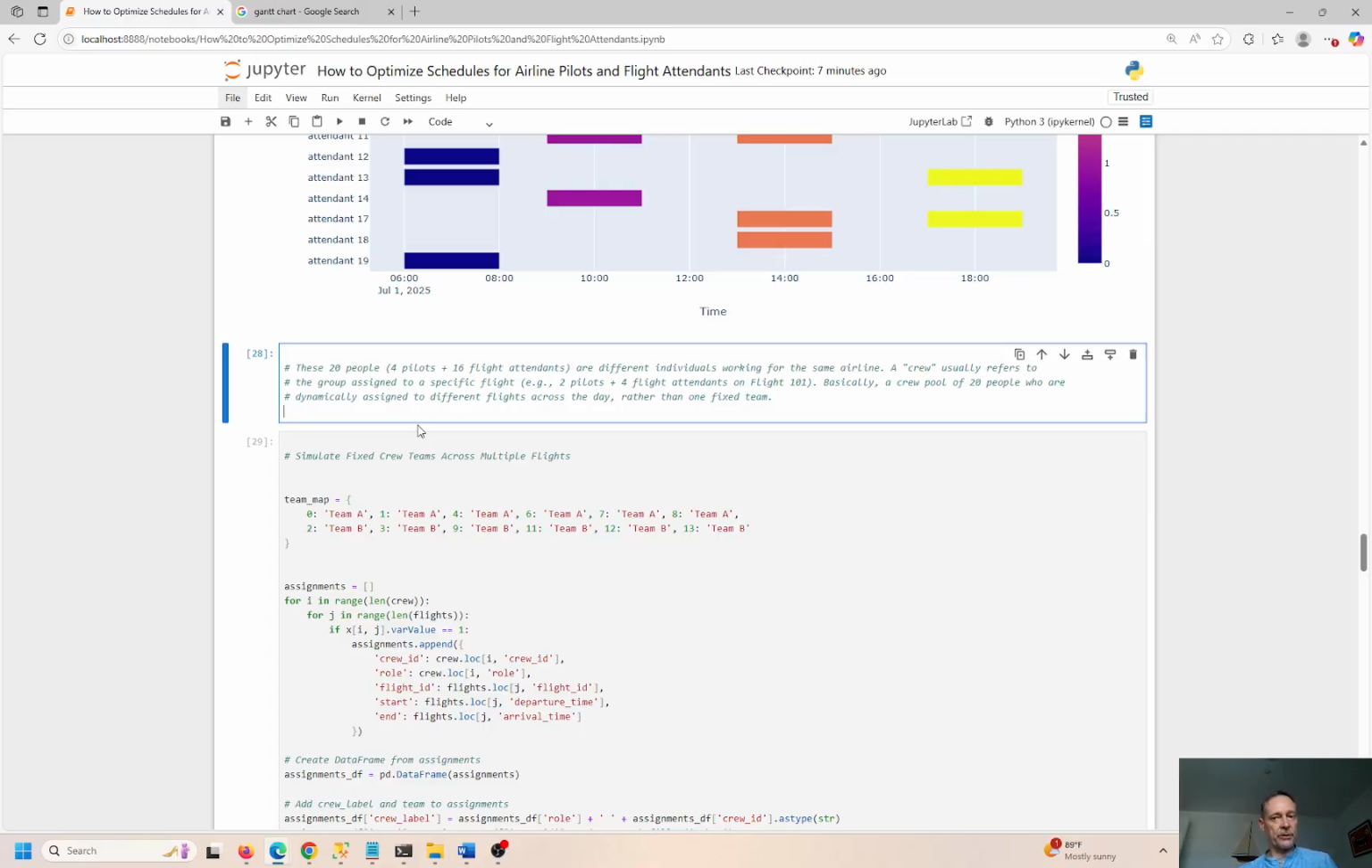A crew usually refers to a group of people assigned to a specific flight, where you'll typically have 2 pilots and 4 flight attendants on one specific flight. You always have 2 pilots. I heard this a long time ago. I didn't know it until I heard it, but it makes sense.